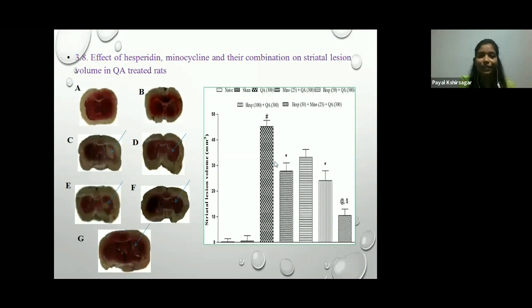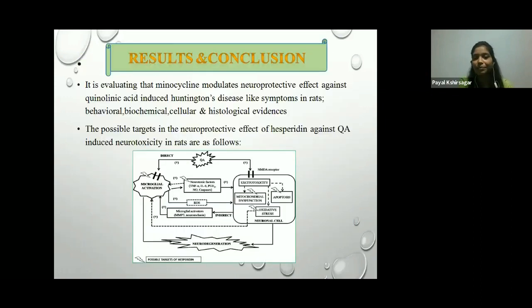Result and conclusion: it is evaluated that minocycline modulates the neuroprotective effect against quinolinic acid-induced Huntington disease-like symptoms in rats, with behavioral, biochemical, cellular, and histological evidence. These are the possible targets in the neuroprotective effect of hesperidine against quinolinic acid-induced neurotoxicity in rats, as follows. These are the possible targets.